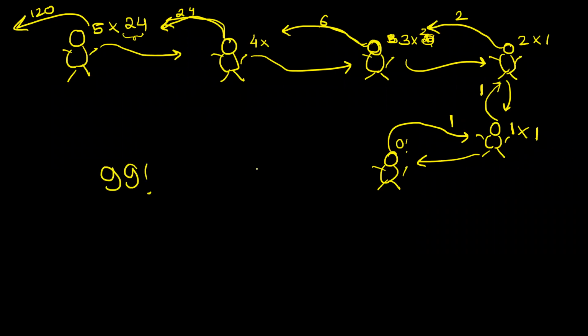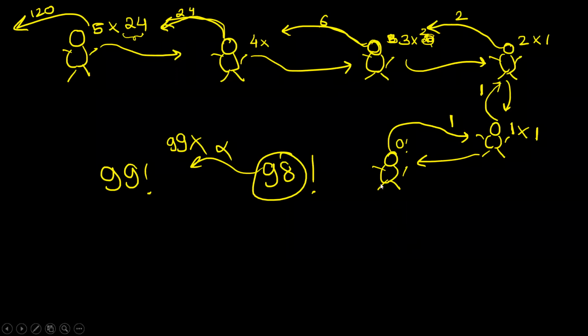difficult. I tell you, boss, give me the answer of the smaller problem, 98 factorial. You give me the answer as alpha. I know that I will multiply it with 99 and get the answer to the bigger problem. Yes. So this is divide and conquer. If you can't divide it into simpler parts, then for sure you can't employ recursion, right? But yes, you understand this part.